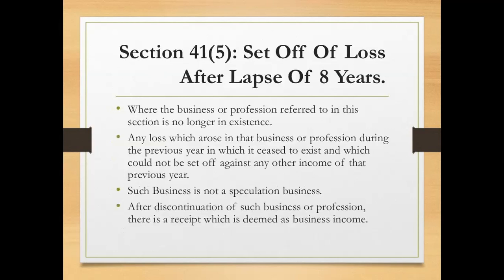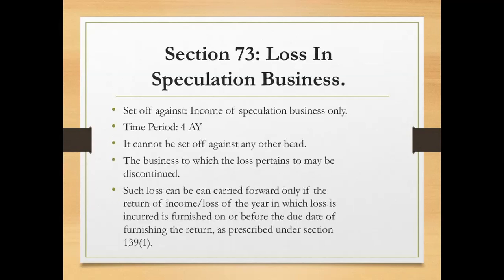Next, section 41(5), set off of losses after lapse of 8 years. So where the business or profession referred to in this section is no longer in existence, any loss which arose in that business or profession during the previous year in which it ceased to exist and which cannot be set off against any other income of that previous year. So such business is not a speculation business. So no need of considering all these things. Just see the rules which are required for the set off and carry forward of losses. It is regarding the speculative business they have given the information.